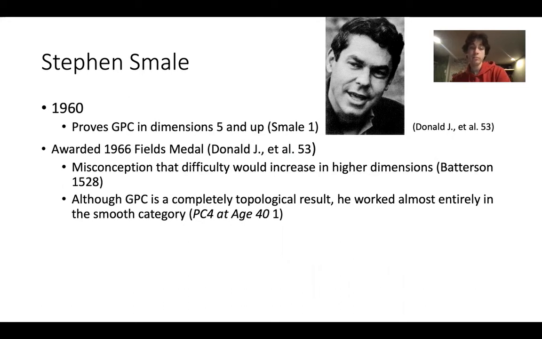The first major progress on the Poincare conjecture was in 1960 when Stephen Smale proved it for dimensions 5 and up. He was awarded the 1966 Fields Medal, and this debunked a pretty widespread misconception that topology would get harder in higher dimensions. What's interesting is, although the generalized Poincare conjecture is a completely topological result, meaning dealing with continuous structures, he worked almost entirely in the smooth category, so with smooth structures without any corners intuitively.